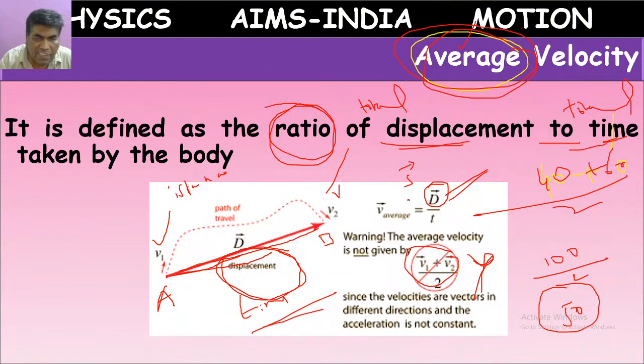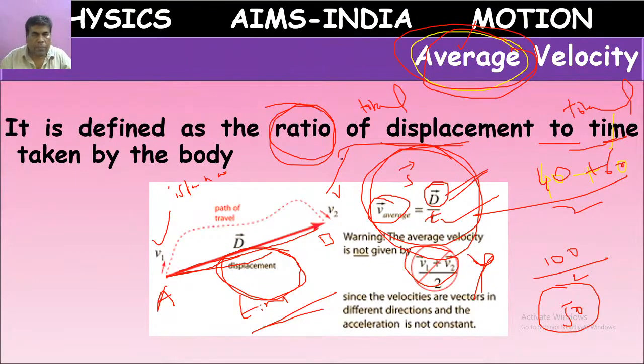For velocity, v bar, but they write just t, not t bar, because t is a scalar. So like this we can find average velocity.